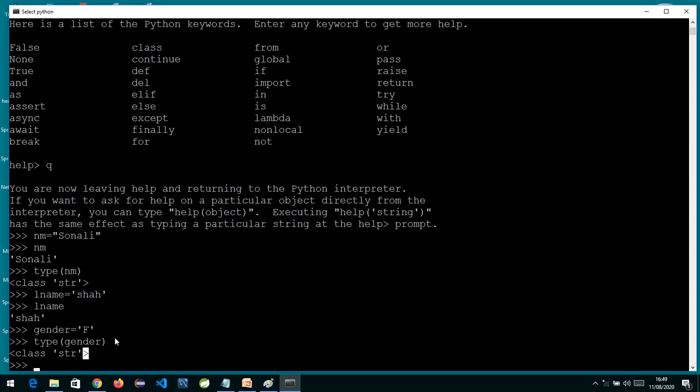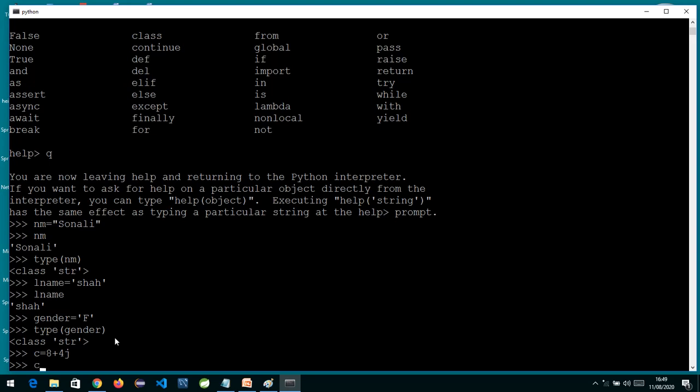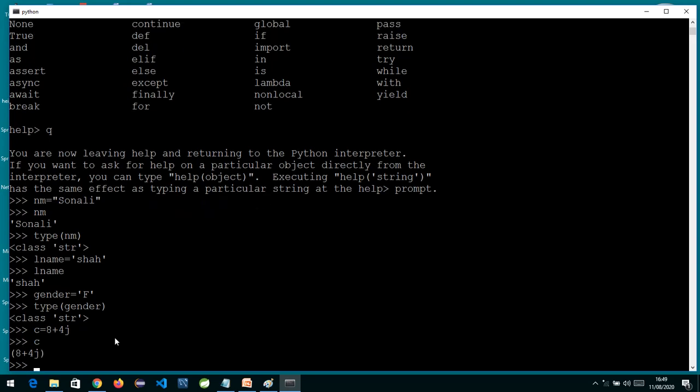Now moving ahead to complex. What is the complex data type? Basically, the complex data type consists of a real part and an imaginary part. So if I write C is equal to the real part, plus the imaginary part with J after it. Basically the complex data type is used for scientific calculations. If I write it like this, you can see the value, and if I check the type of C, it will be what?